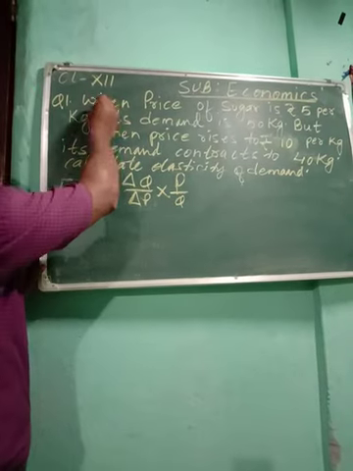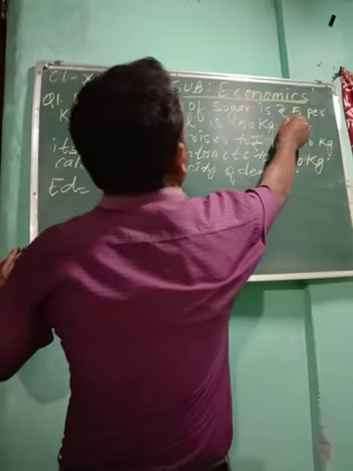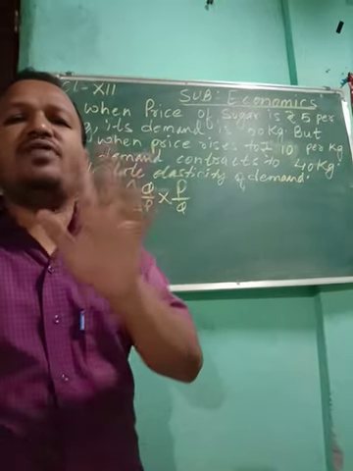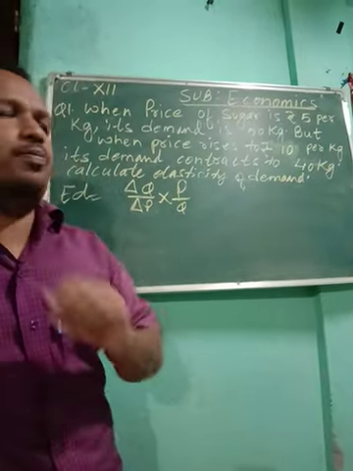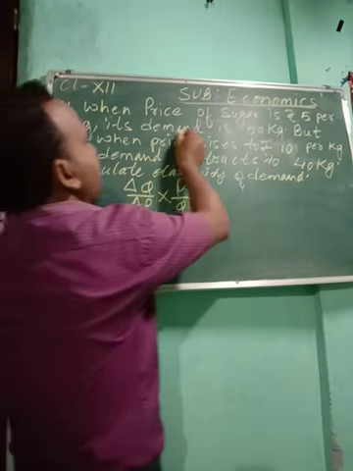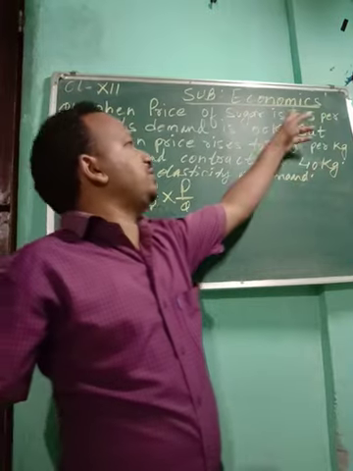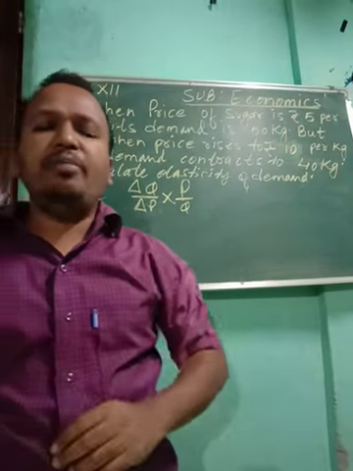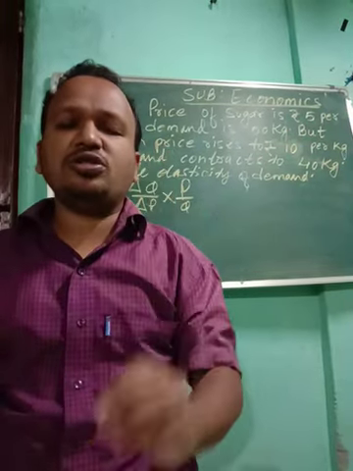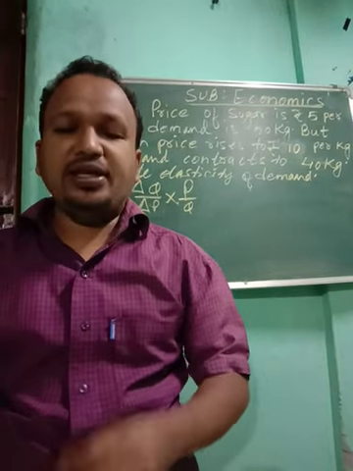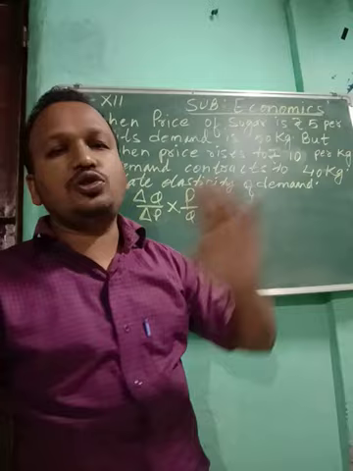When the price of sugar is ₹5, its demand is 50 kg. So when the cost of the sugar is ₹5, the consumers are demanding 50 kg of sugar.